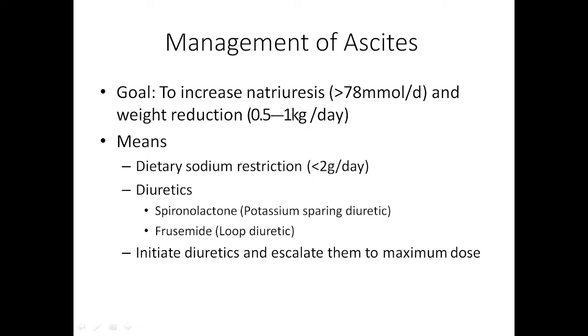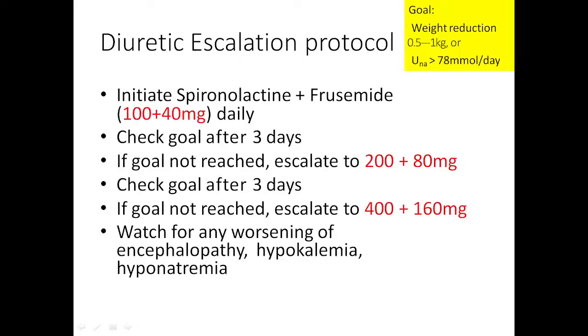And how will you titrate the dose of the diuretic? You have to achieve weight loss. So at least the patient should have half to 1 kg per day weight loss. Accordingly, we will titrate the dose of the diuretic. What is the starting dose?